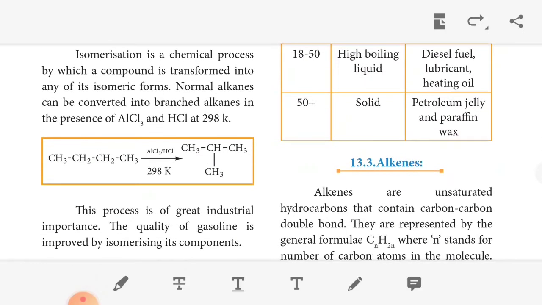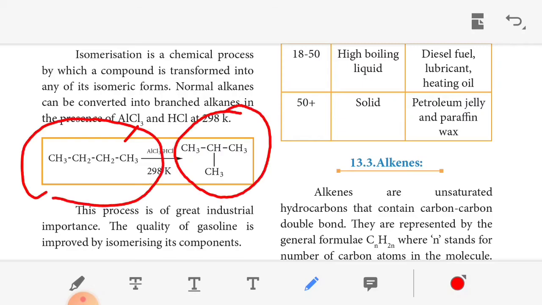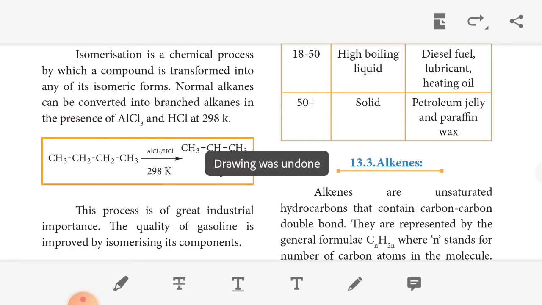So the equation of the isomerization: CH3, CH2, CH2, CH3, butane, with number of carbons 4 (methane, ethane, propane, butane). So aluminum chloride with HCl at 298 Kelvin, we get a compound. Here also 4 carbons, and here also 4 carbons. On both sides the carbon count is the same, but the positions, that is the structural arrangements, differ. Here the linear form, here the branched form. So it is called isomerization. Okay. This process is of great industrial importance. The quality of gasoline is improved by isomerizing its components.